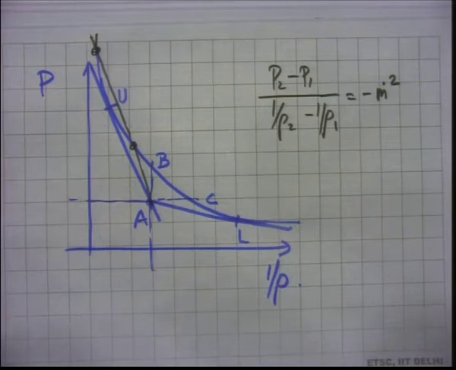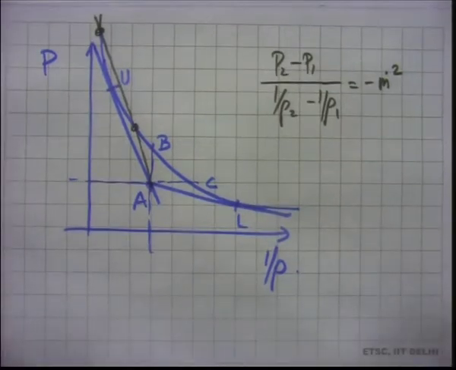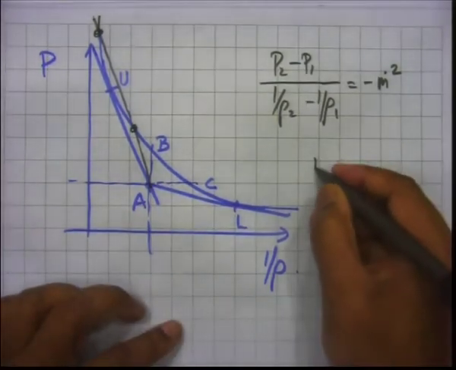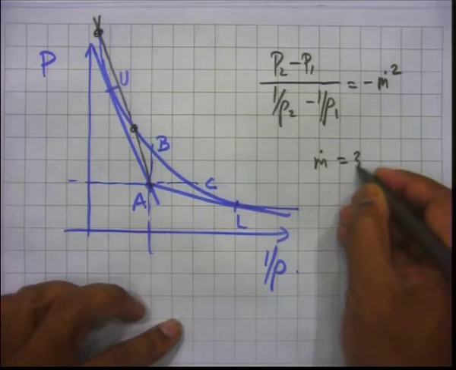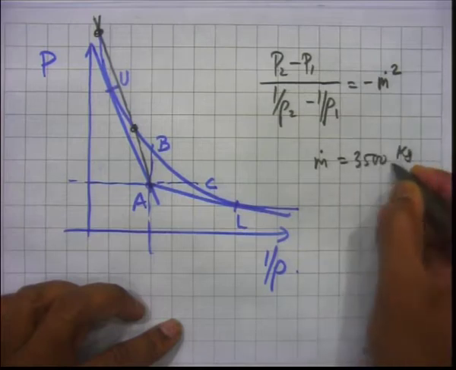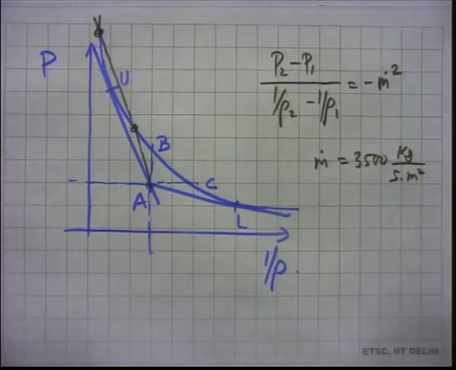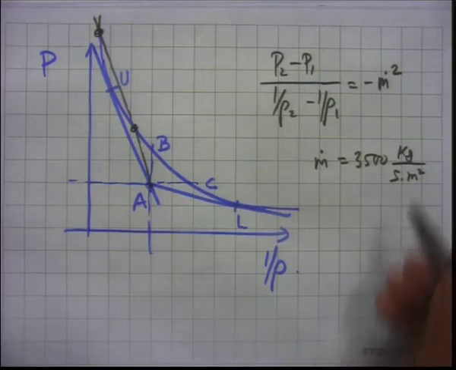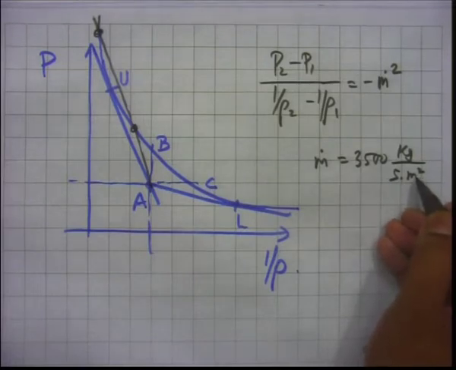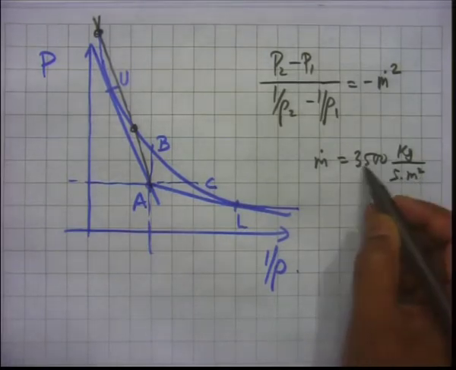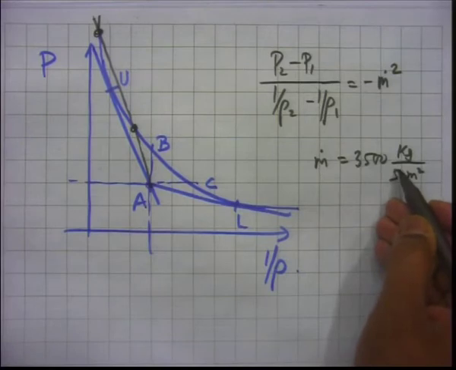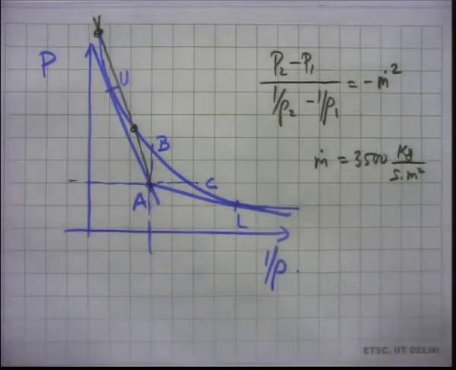Now, I think that this is not a deflagration. Why do I think like that? Because the mass flux which has been given is 3500 kg per second meter square. Now, this appears to be very high, because per unit time, per meter squared area, it is consuming 3500 kg. So that is a huge amount. That is why I think it will probably be in the detonation region.